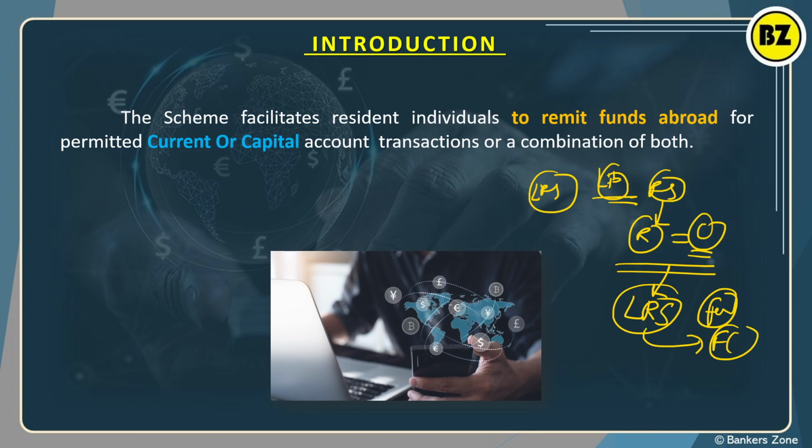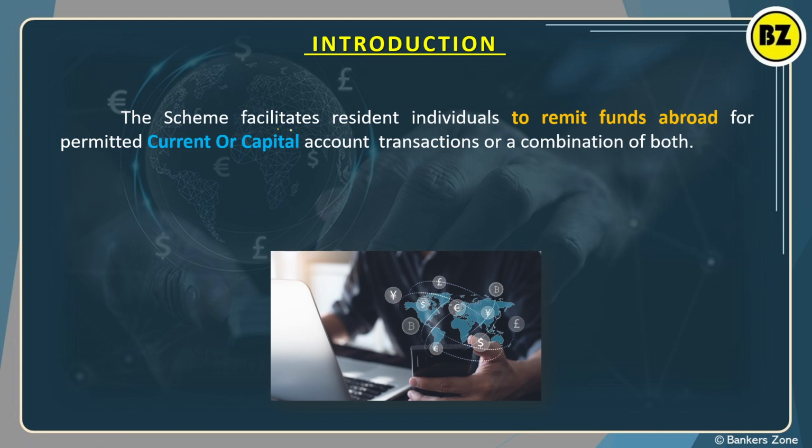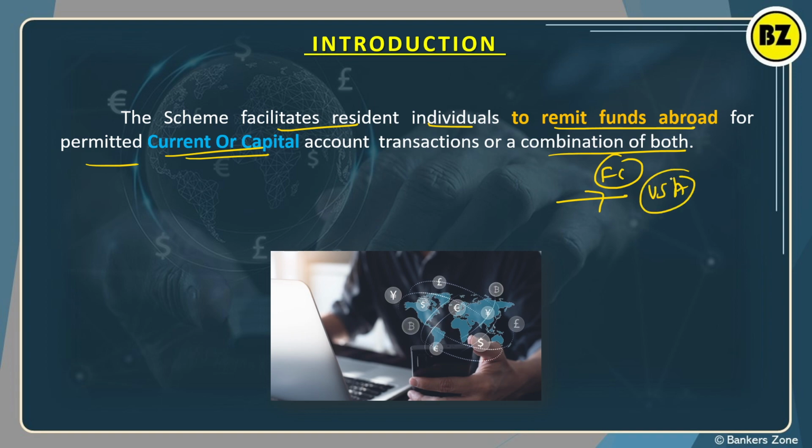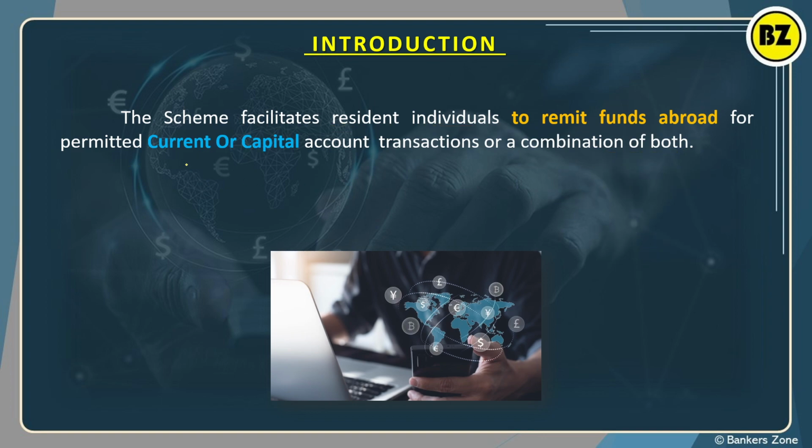Now see, the scheme facilitates a resident individual to remit funds abroad for permitted current or capital account transactions or a combination of both. That means, simply, you can send money abroad in foreign currency. For example, you have to send some money to the USA. Then how can you send? Before that, there were a lot of restrictions. Then the LRS scheme was introduced, right? So what do you mean by current account and capital account transaction? That also we will see.